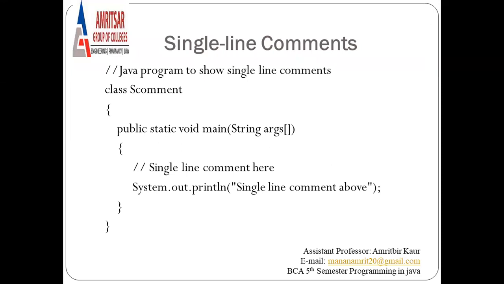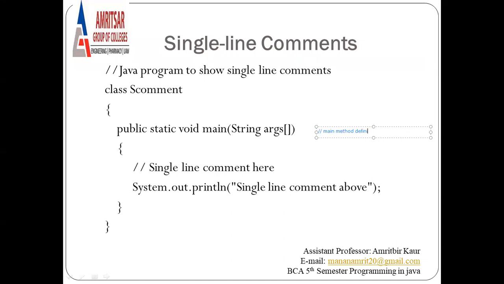So as per our requirement, we can write our comment where we are writing, like at the class statement. Here we can also add a comment like class definition, and when we write public static void main string args, here we can also add a comment like double slash main method definition.